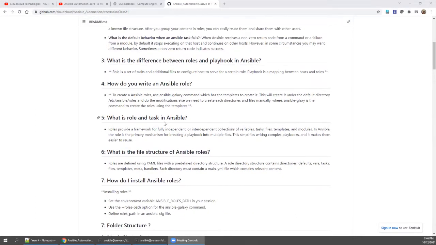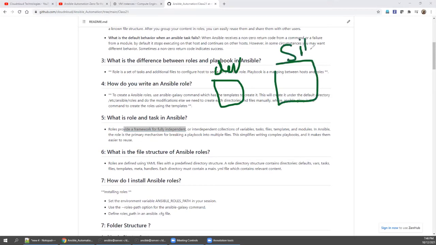What is a role and task in Ansible? Roles provide a framework, fully independent. This is what I'm saying. For example, you have a development environment, a SIT environment, and a production environment. Assume you have 3 environments in your project.